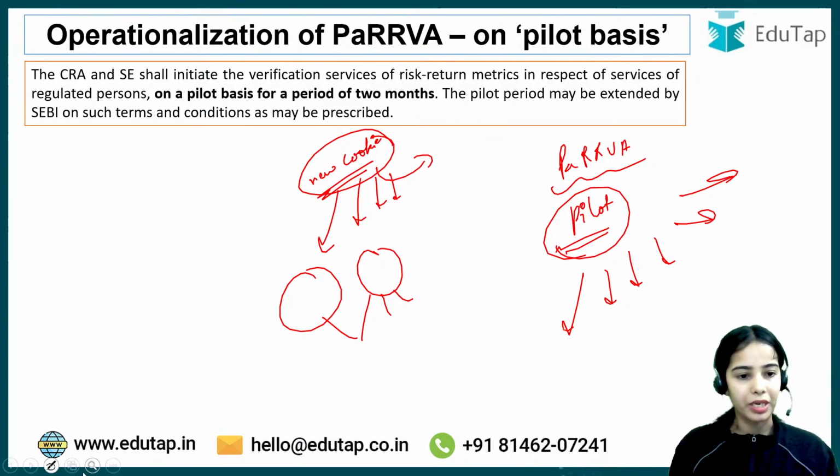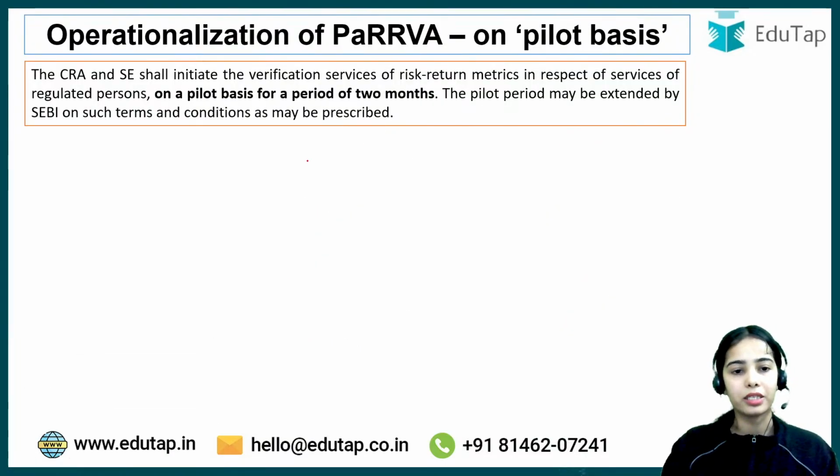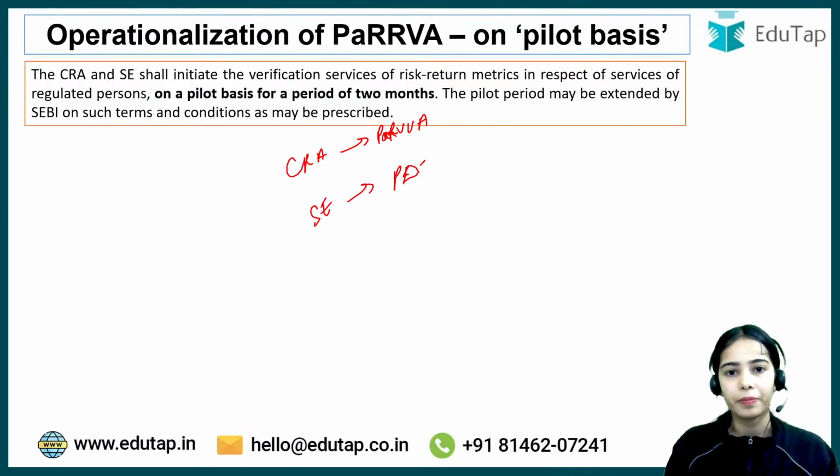Yes, only CRA can apply, right? CRA can apply for PDs, CRA can apply for PaRRVA, and the stock exchange, they will become the PDC. Okay.